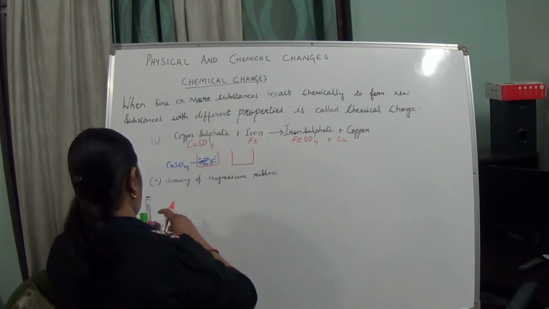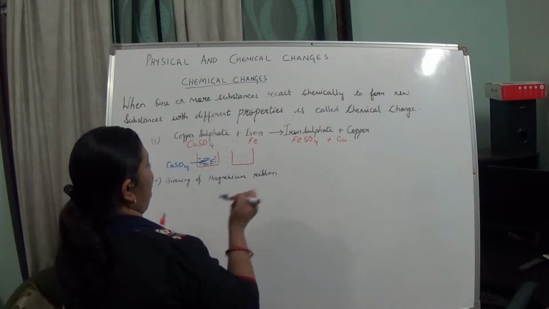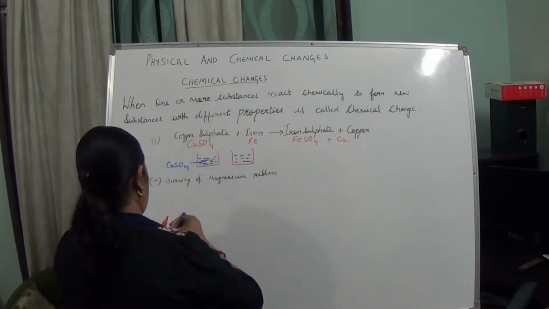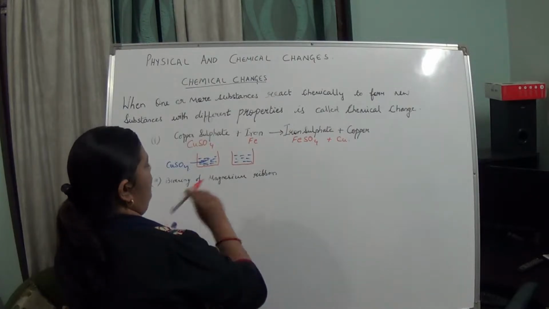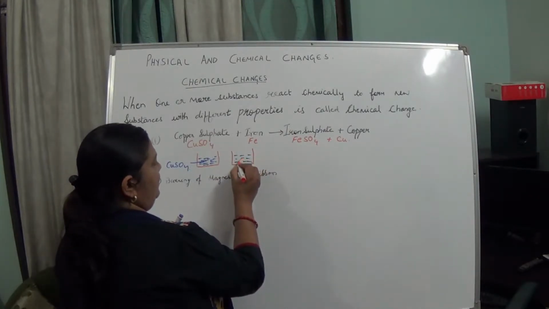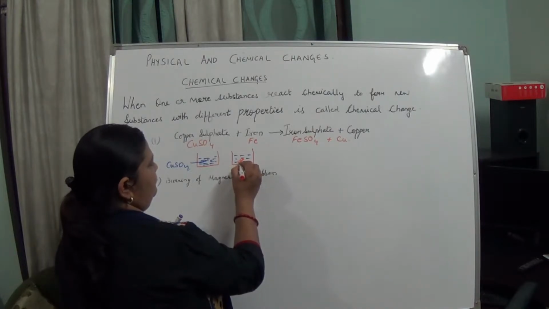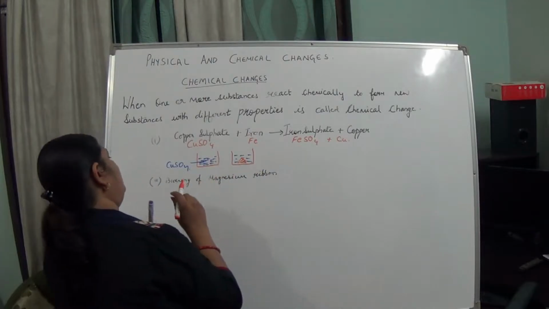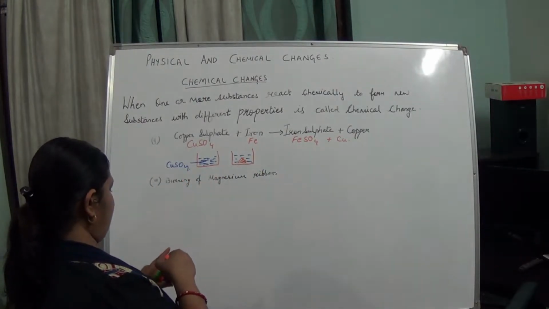In this copper sulfate, you have added what? A nail. Okay, an iron nail. You have added iron nails to it. Now what happens in the third step?